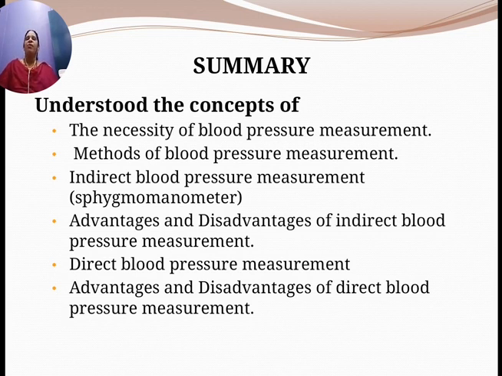The first Korotkoff sound recorded is known as systolic pressure, which is the maximum pressure when the ventricles are contracted, and it is roughly around 120 mm of mercury in a normal adult. When the sound just disappears, that recorded pressure is called diastolic pressure. So locating the systolic and diastolic pressure from the Korotkoff sounds is the auscultatory method, and the physician identifying the pressure by feeling the patient's pulse is known as the palpatory method.